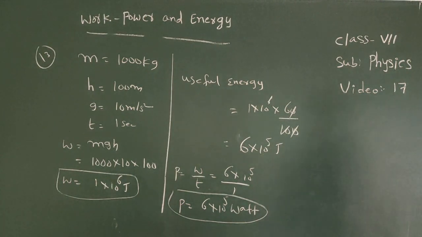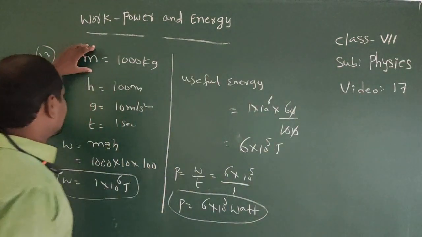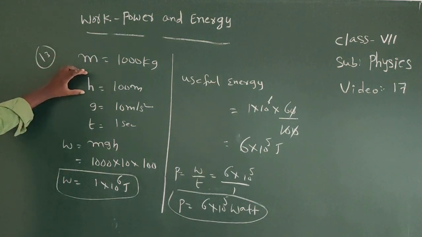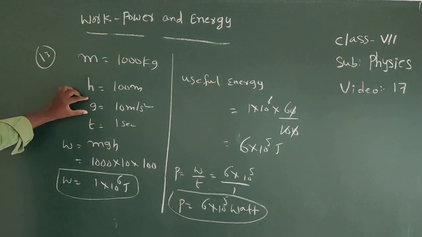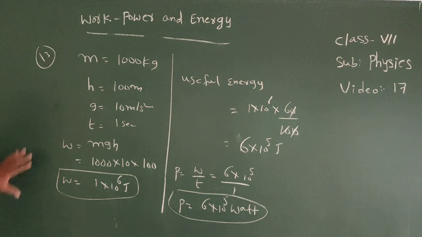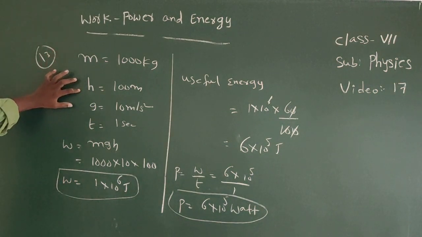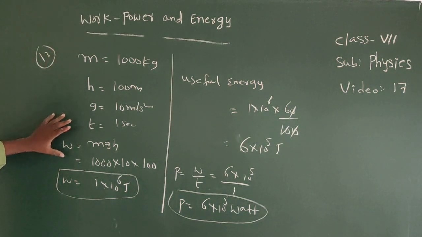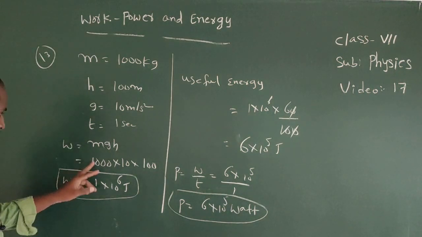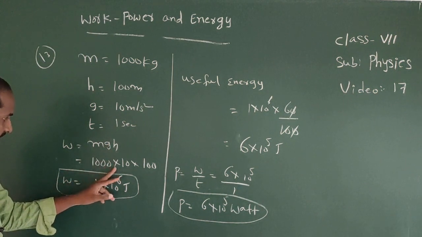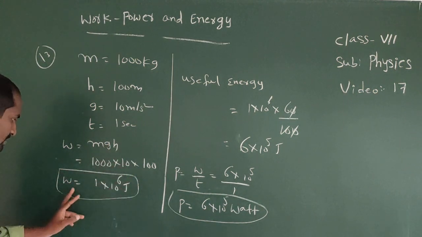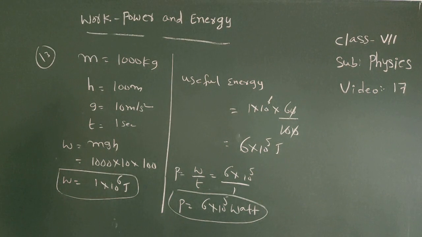Listen. So here mass is given, 1000 kg, height equals 100 meters, g equals 10 meter per second square, and time equals 1 second. By using mass, height, and acceleration due to gravity, we can measure work done. So work done equals mgh, that is 1000 into 10 into 100, which equals 1 into 10 power 6 joules.